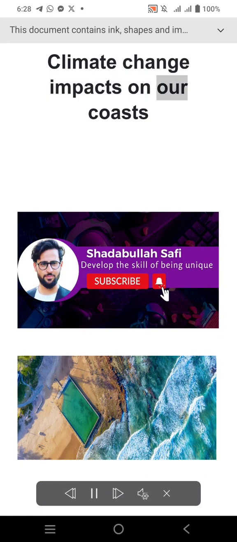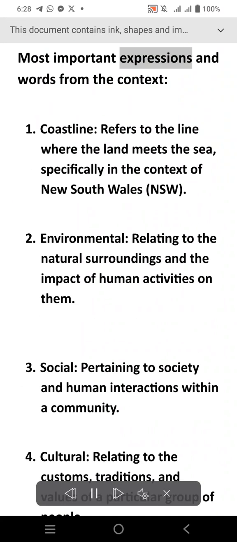Climate change impacts on our coasts. Most important expressions and words from the context. Coastline refers to the line where the land meets the sea, specifically in the context of New South Wales, NSW.